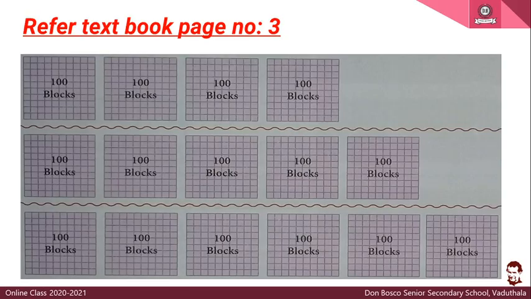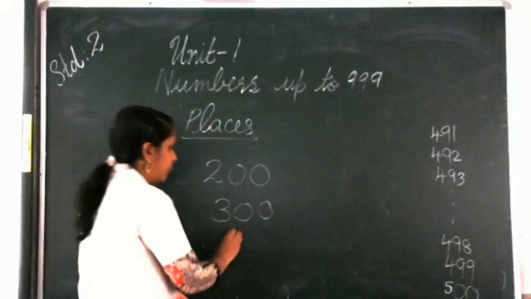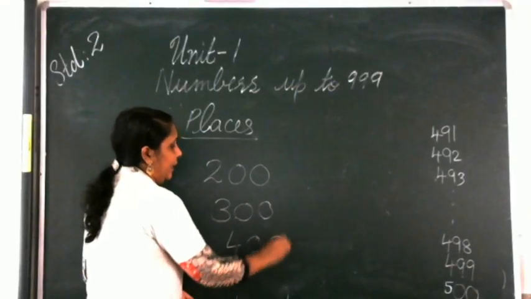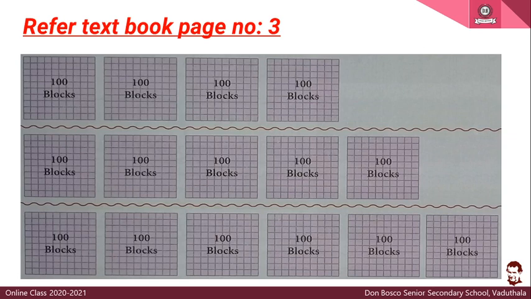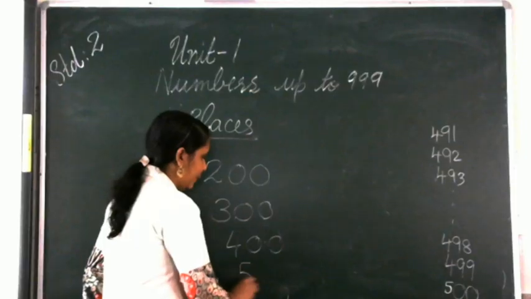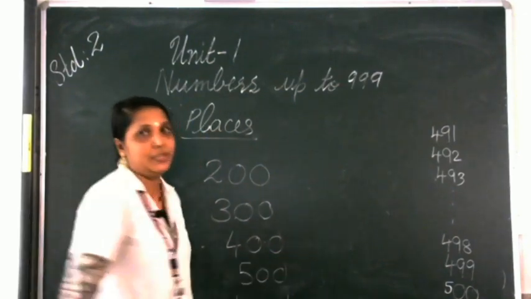Now, identify the next number. How many hundreds are there? Count 1, then 2, 3 and 4. So we are having 400 blocks. So what is the number? It will be 400. Then next one, how many 100 blocks? Count 1, 2, 3, 4 and 5. So what will be the number? Next number will be 500.